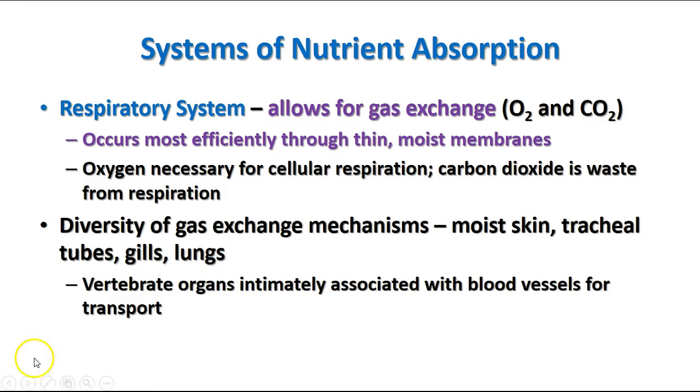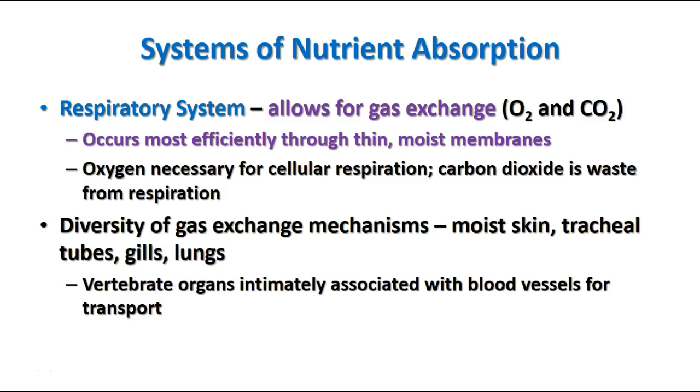In the animal kingdom, there are a number of different kinds of gas exchange mechanisms. Of course, animals like worms depend on their moist skin, and the respiration occurs directly through their skin. Others, like insects, have tracheal tubes.